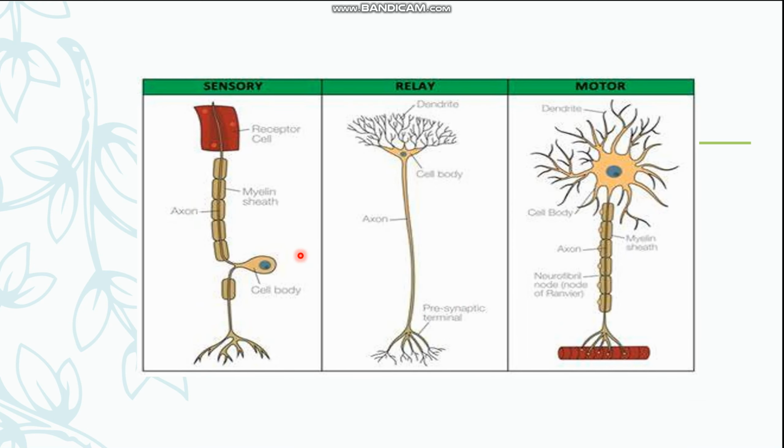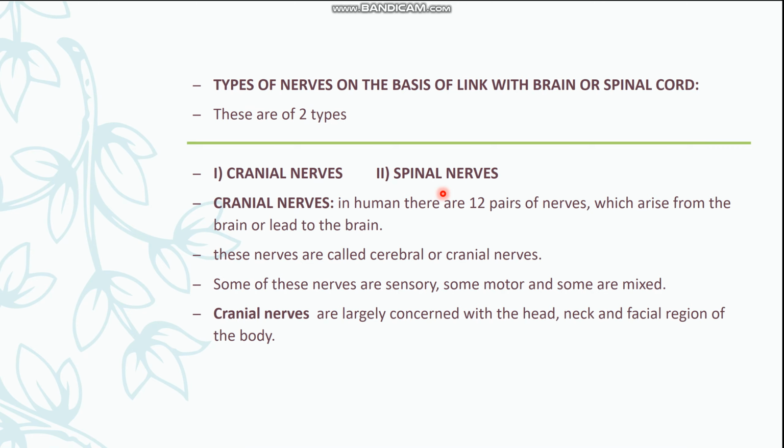Here in the diagram we can also see the difference in the structure of the sensory neuron, motor neuron, and the interneuron, also known as relay neuron. The nerves, on the basis of the link with the brain or spinal cord, are of two types: the cranial nerves and the spinal nerves.